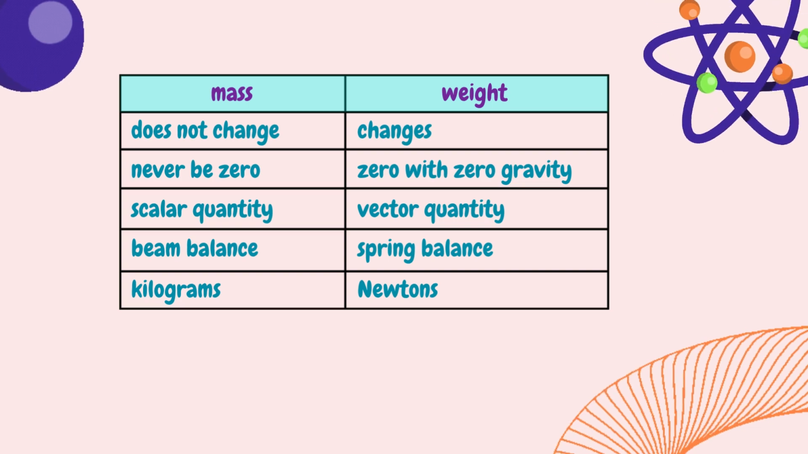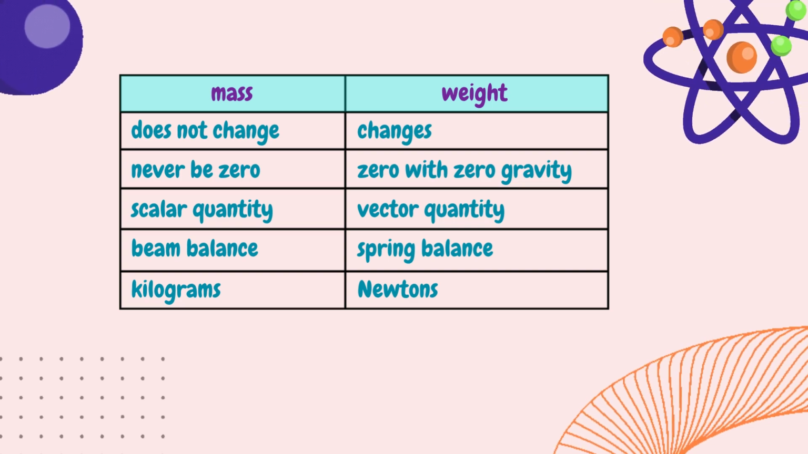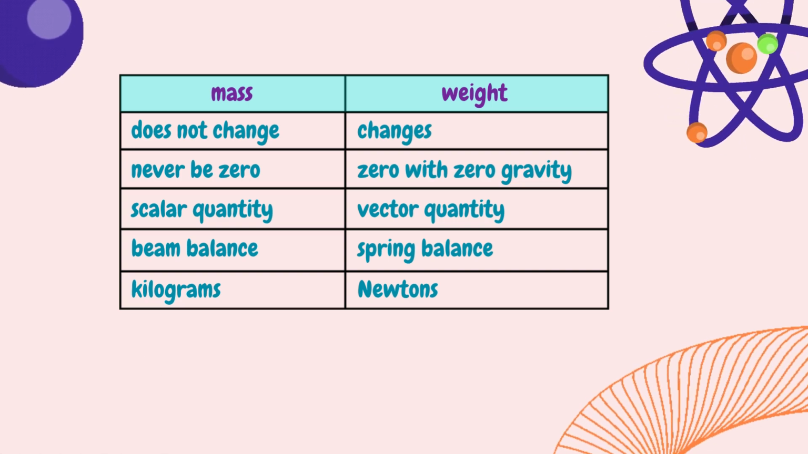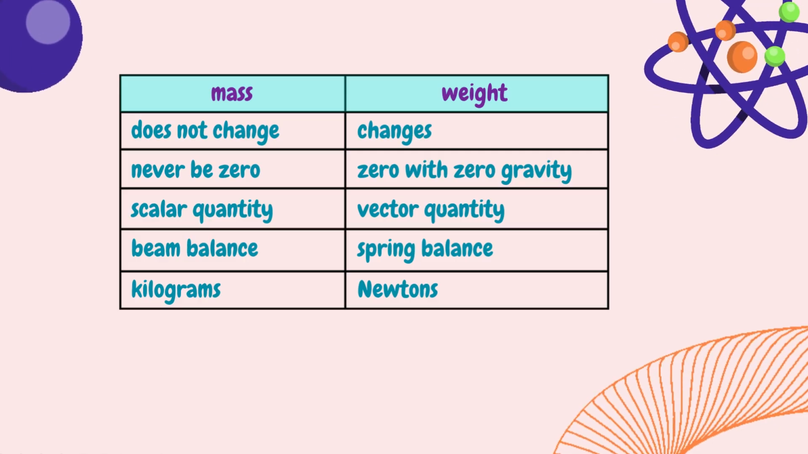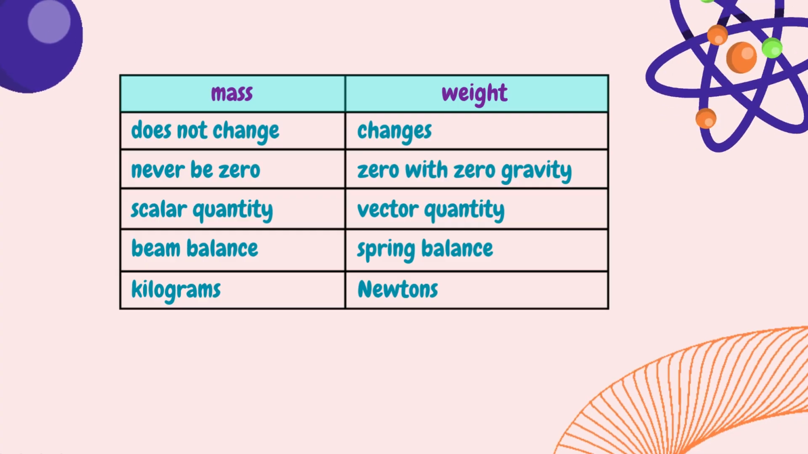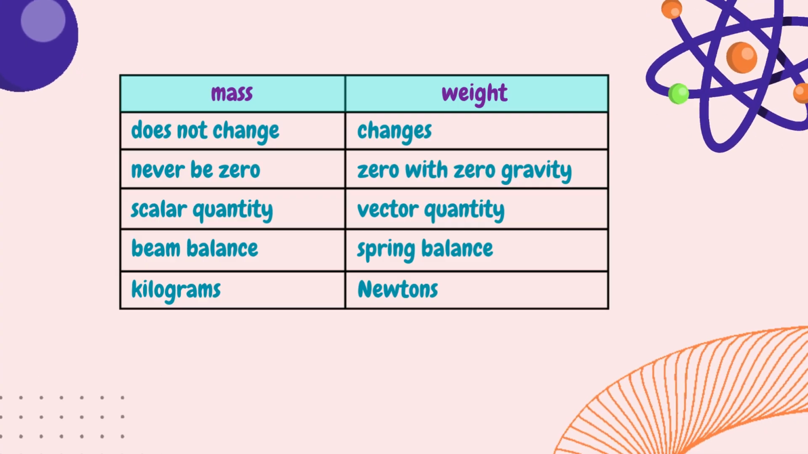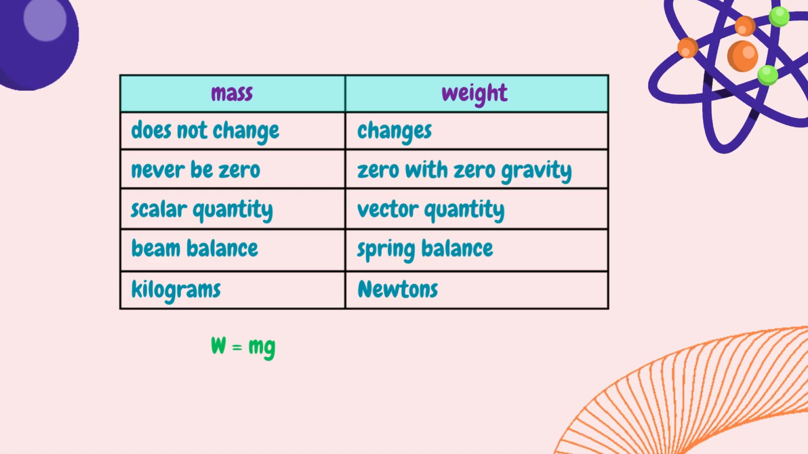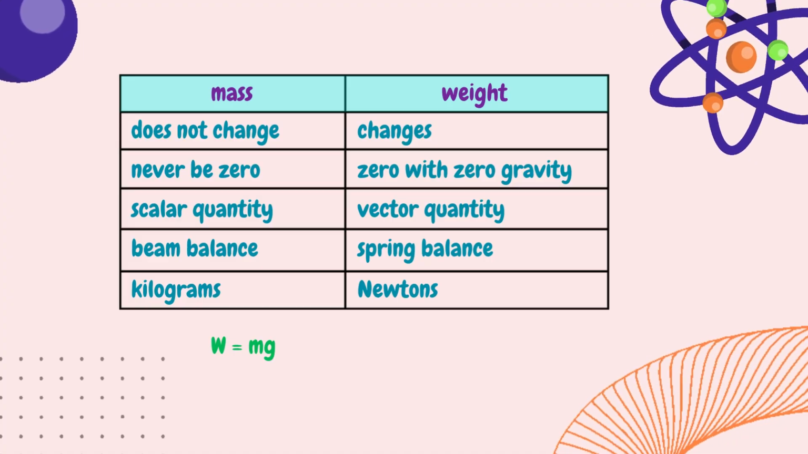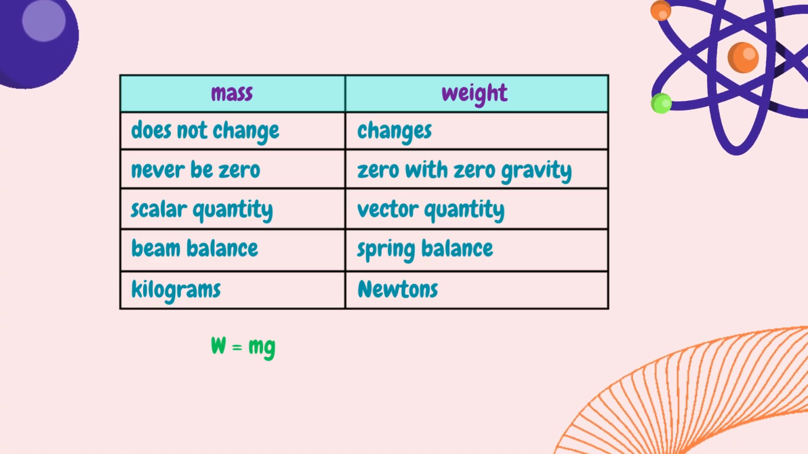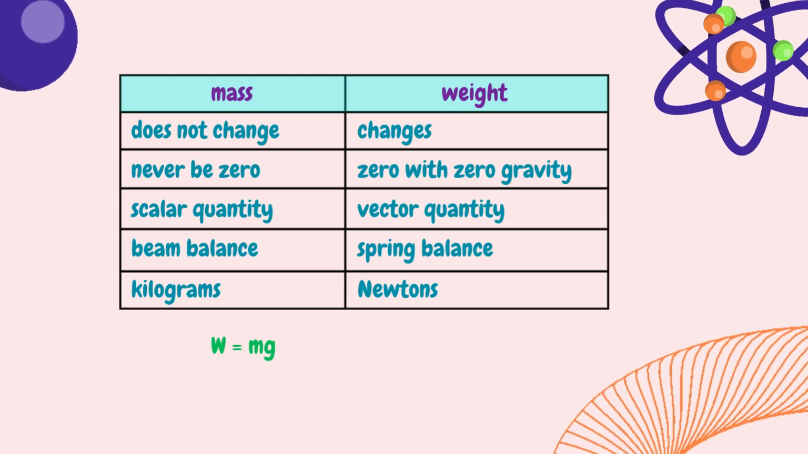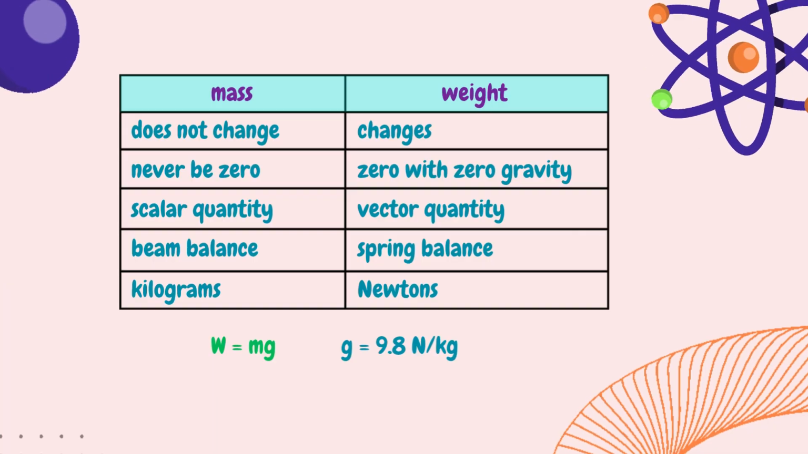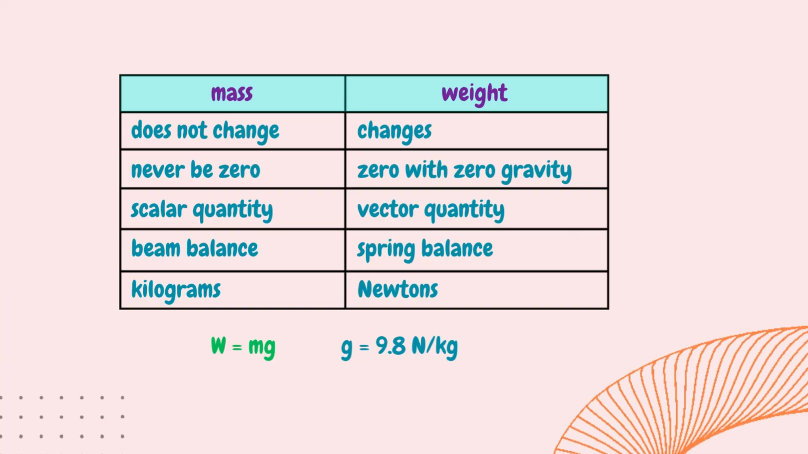However, mass and weight are related. In fact, the mass of an object is directly proportional to its weight. The larger the mass of an object, the larger its weight, and vice versa. The weight of an object is calculated by the formula W = mg, where W is the weight of an object in newtons, m is the mass of an object in kilograms, and g is the gravitational force. Earth's gravitational force is 9.8 newtons per kilogram.